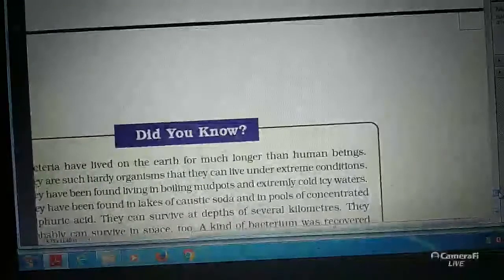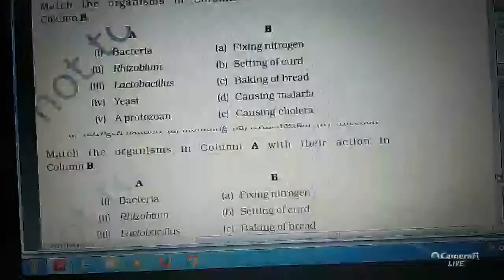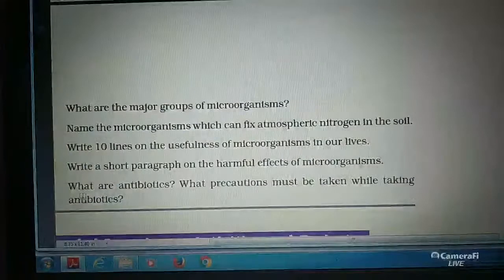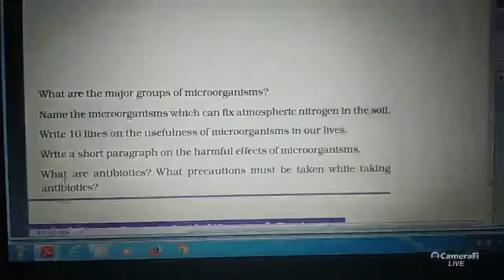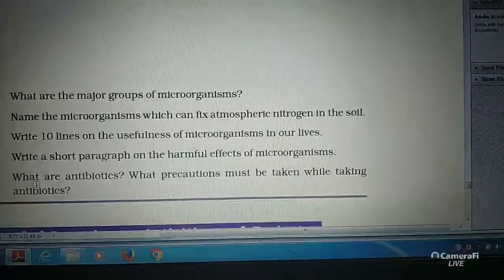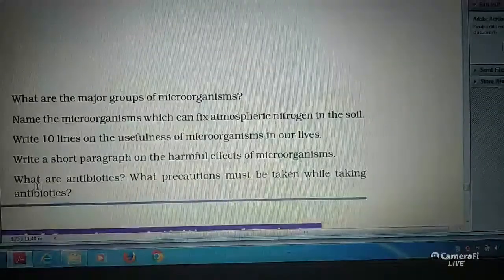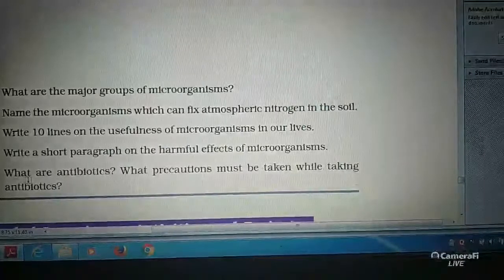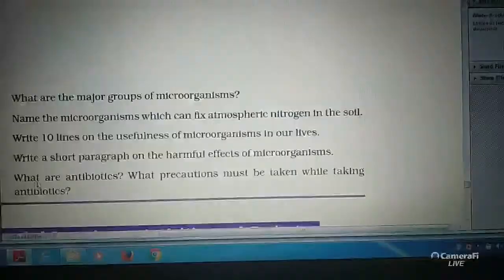Next question, the last question: what are antibiotics? What precautions must be taken while taking antibiotics? Students, I have told you what antibiotics are: the chemicals that inhibit the growth of microorganisms.